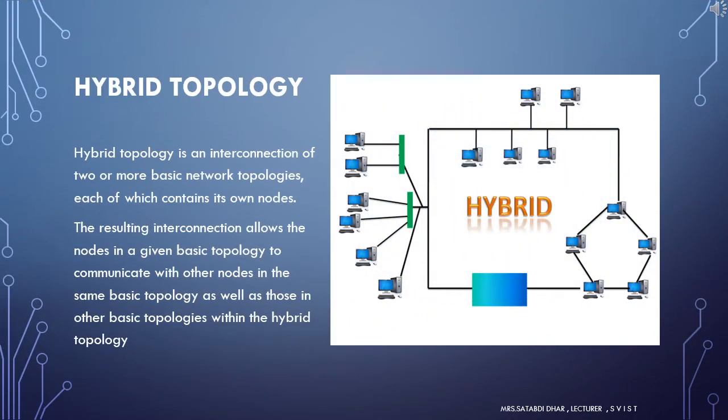The last topology is hybrid topology. Hybrid topology combines two or more topologies. You can see this architecture in such a manner that the resulting network does not exhibit one of the standard topologies. The resulting interconnection allows the nodes in a given basic topology to communicate with other nodes in the same basic topology as well as those in other basic topologies within the hybrid topology.